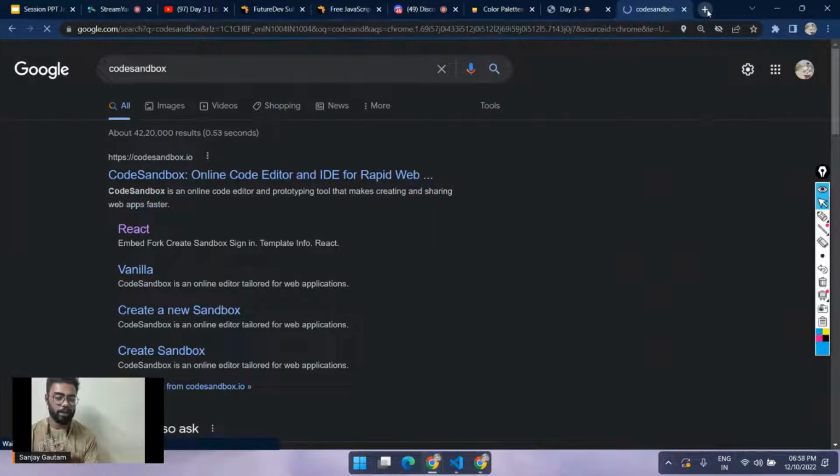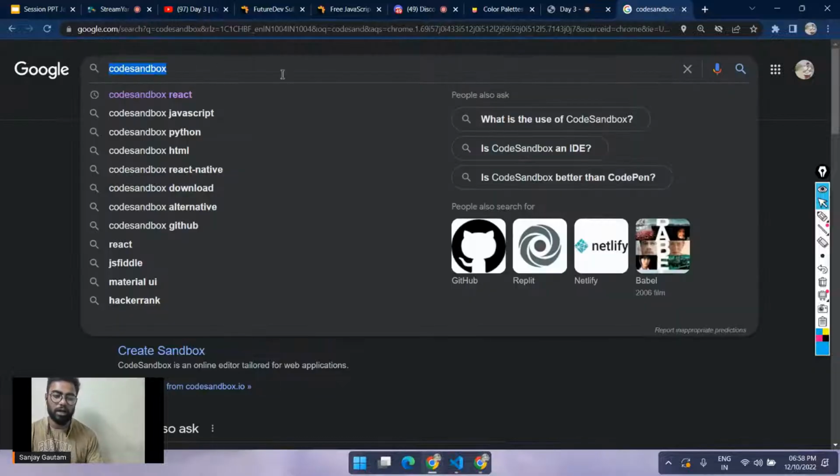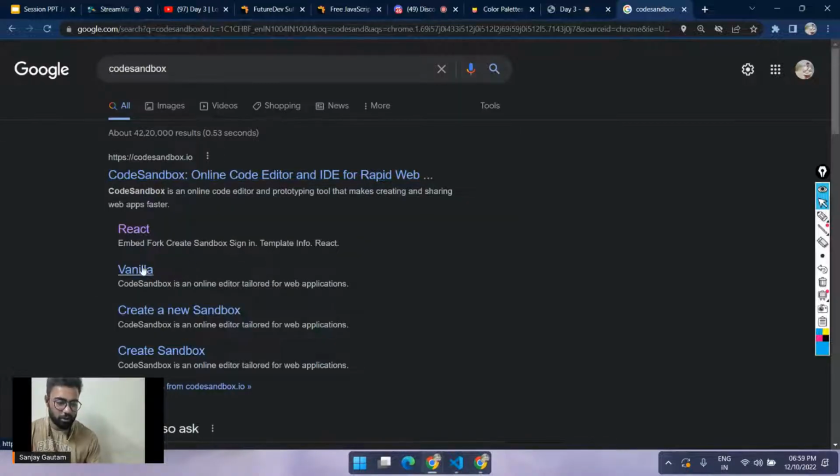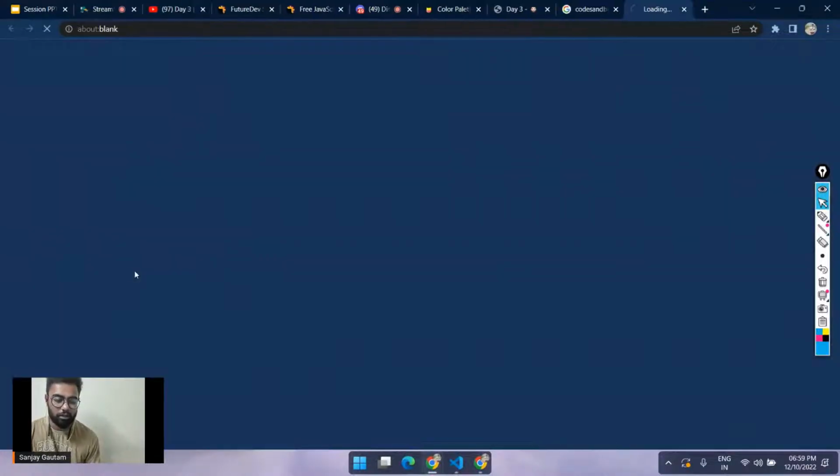If you want to submit your assignment, we have two ways to submit it. If you're comfortable with GitHub, just create a repo and share the repo link with us. And by the way, you can go with CodeSandbox or any online editor where you can write JavaScript code. I'm just going to go with this sandbox, I personally use this. And here, go with the vanilla. So click on this vanilla.